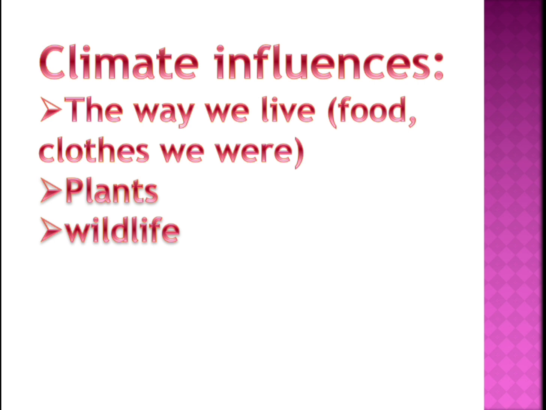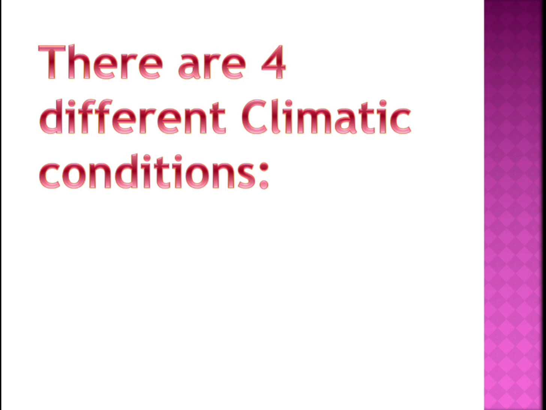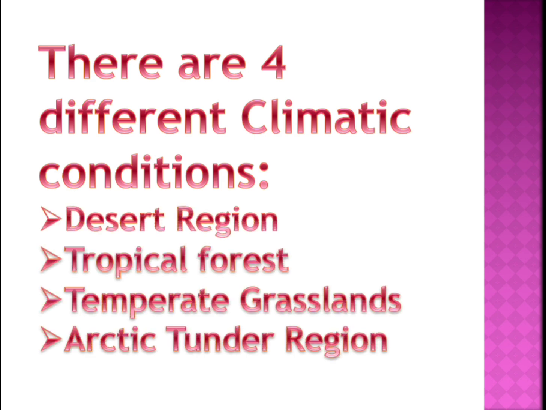This climate influences not only humans but also the animals and plants, isn't it, children? And if you see the different regions of our world, there are four different climatic conditions all over the world. In that you have the desert region, the tropical forest, that is the forest region, temperate grasslands where you can find the grasslands, and the arctic tundra region, that is very cold, also called the polar region. Okay, so these are the different climatic conditions you can observe all around the world.